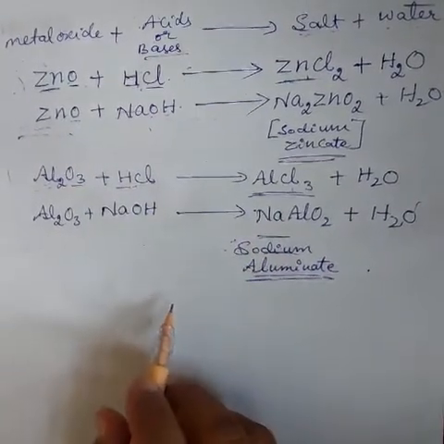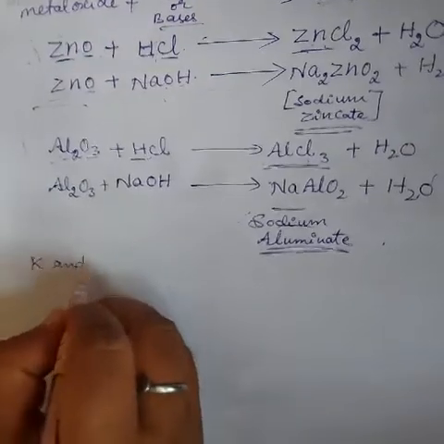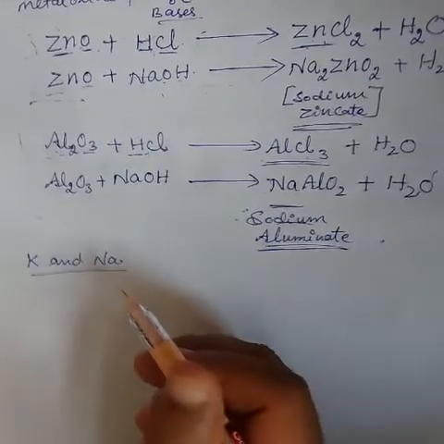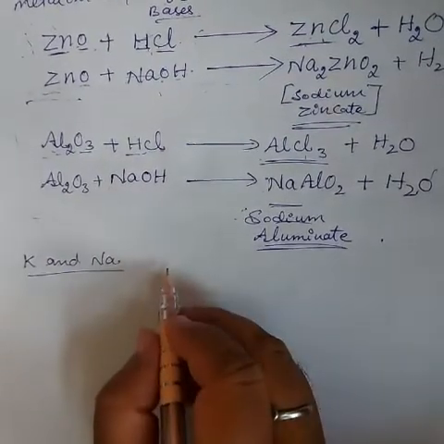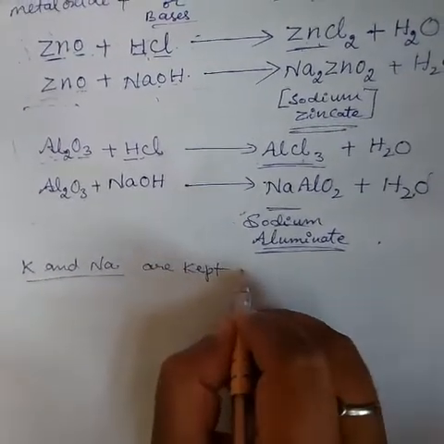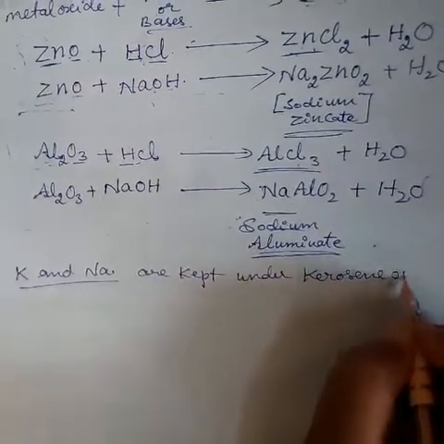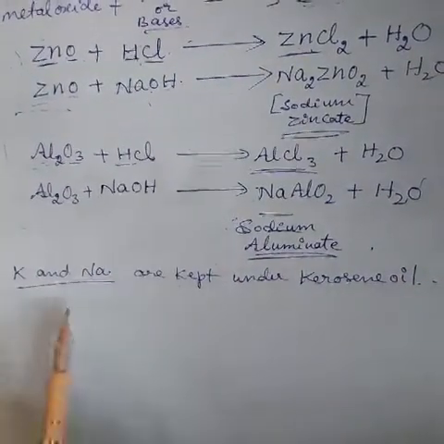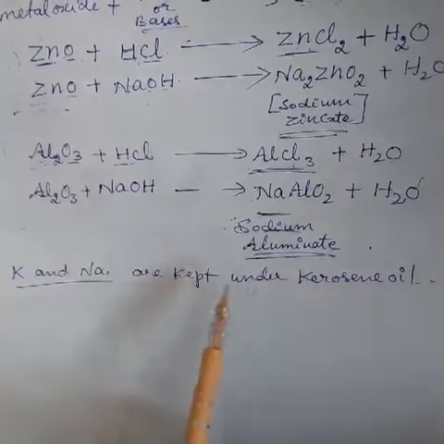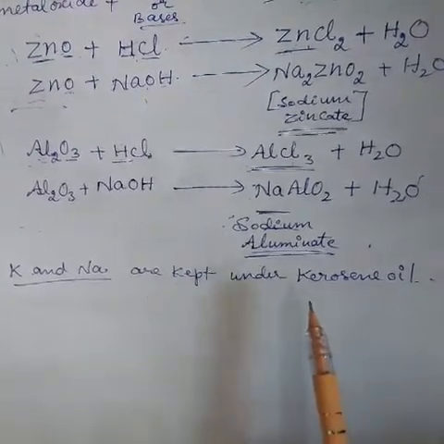Next, we go to one reasoning question. Potassium and sodium. These are the two most reactive metals, so we keep them under kerosene. These two metals are kept under kerosene oil. The reasoning question: why are potassium and sodium kept immersed in kerosene oil? Give reason.